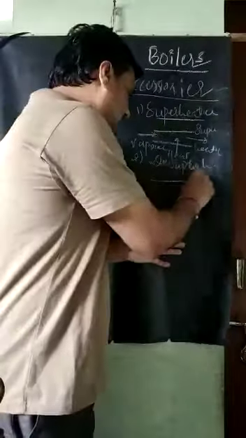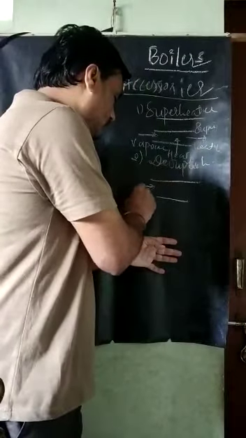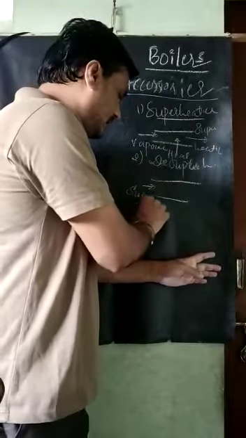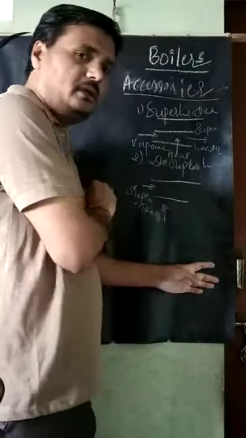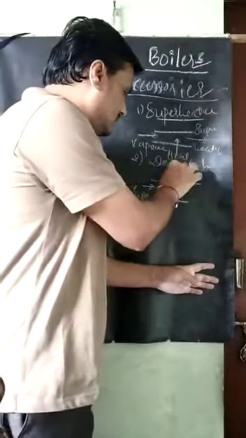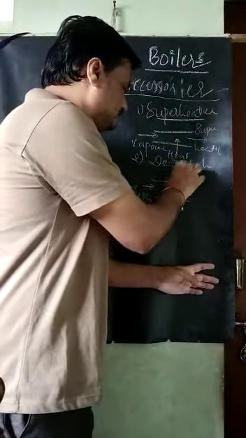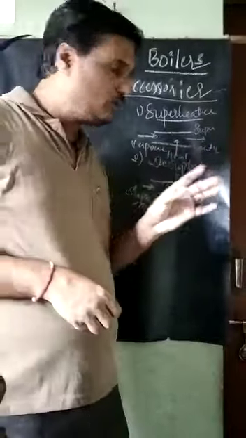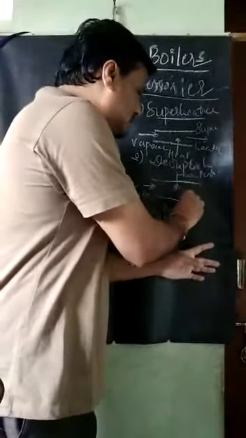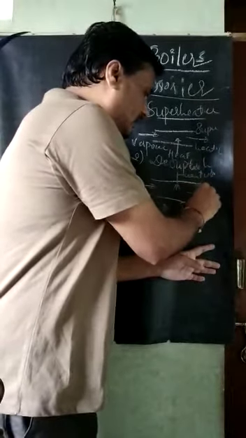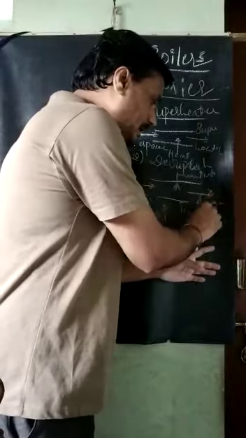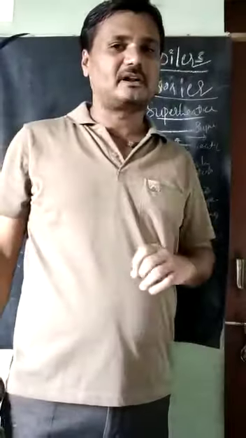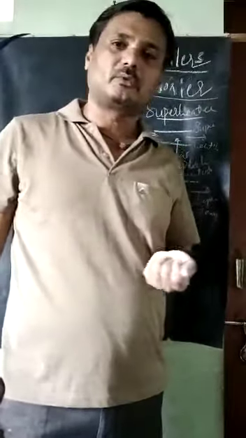If the superheated steam input has a very high temperature, we spray water into it. Once we spray that water into the superheated steam, its temperature will be reduced. It comes out as superheated steam, but the temperature is less. This arrangement is called the de-superheater. This is also required.